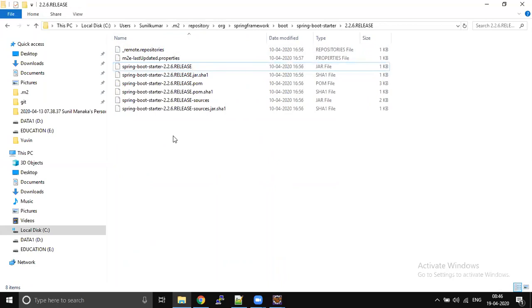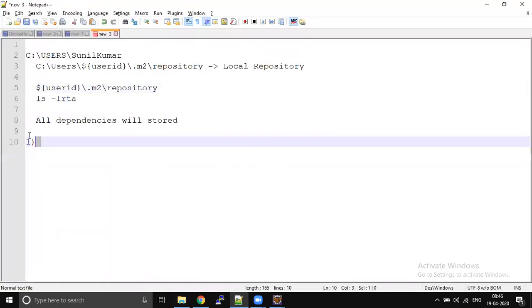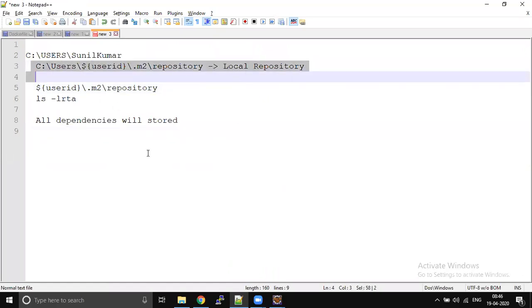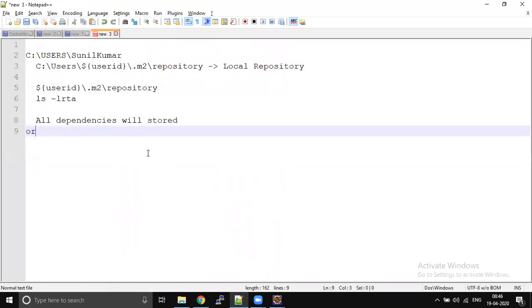So now tell me how Maven is going to map these dependencies. Okay, we have some folder structure, and inside that folder structure we have some more folders, some org and so on. I went into some four or five folders inside, and I saw some jar file. But how is Maven going to map these jars into my project? How is Maven going to resolve these dependencies? Any idea?